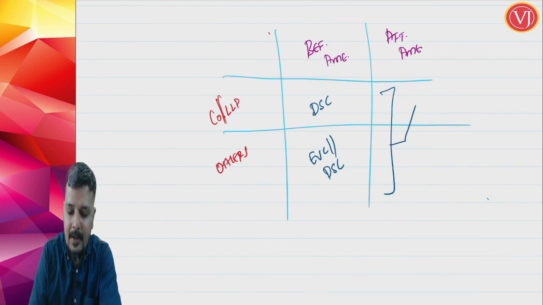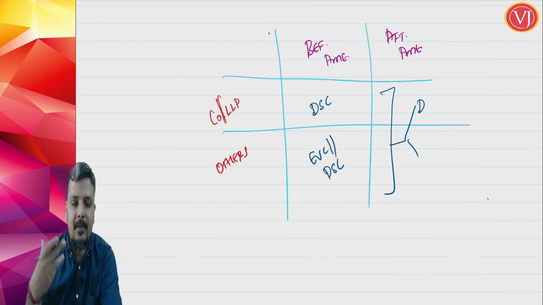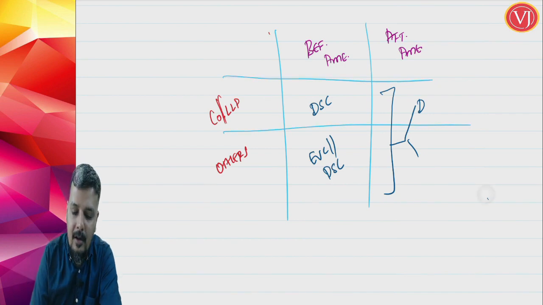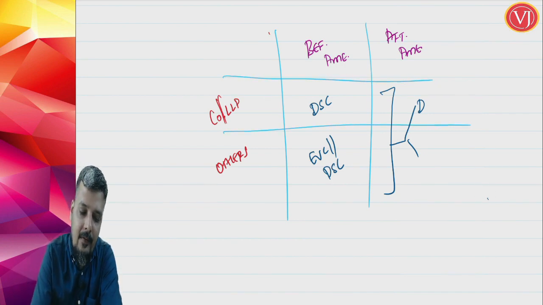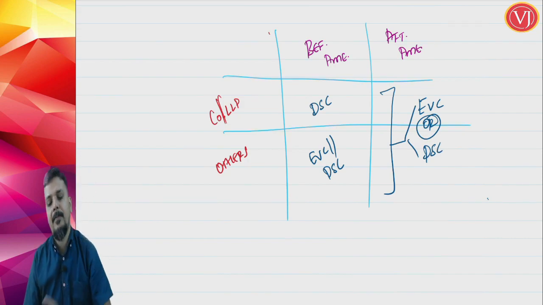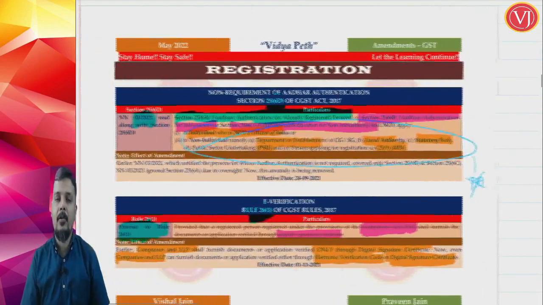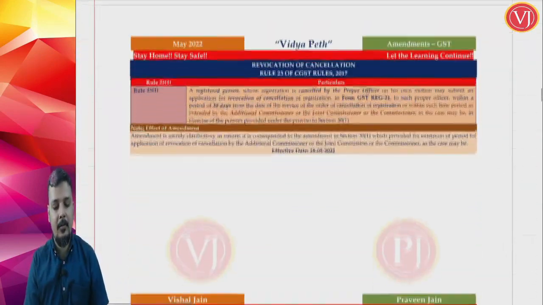After amendment, whether it is companies or LLP or others, including partnership firm or a proprietorship concern or a AOP, HUF, etc., they can have any option. They can authenticate their submission on portal through electronic verification code, or if they want, they may use digital signature certificate. So that is the effect of your amendment in Rule 26 sub rule 1, because proviso to Rule 26 sub rule 1 is removed.